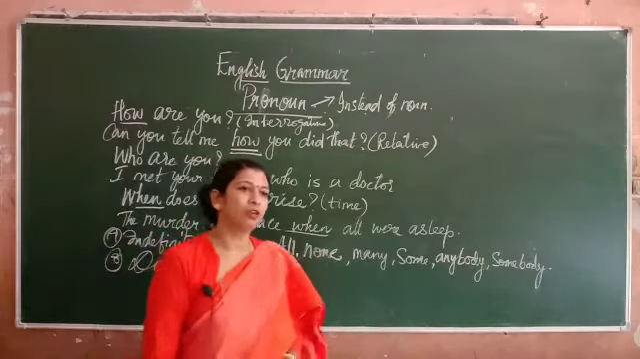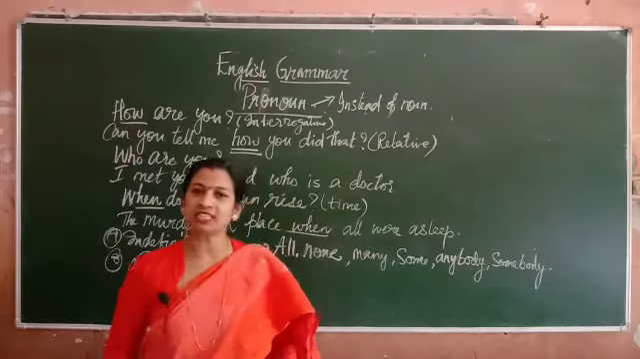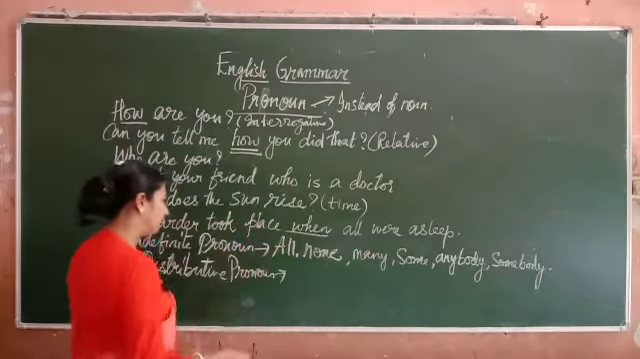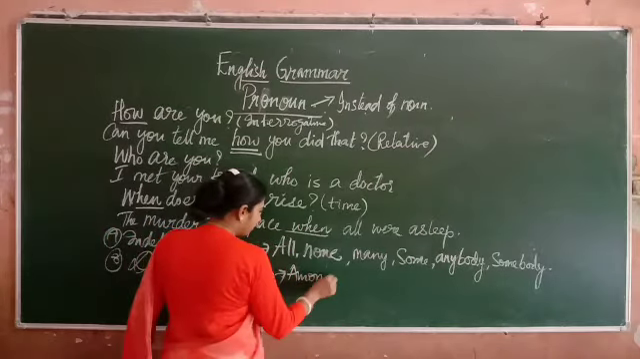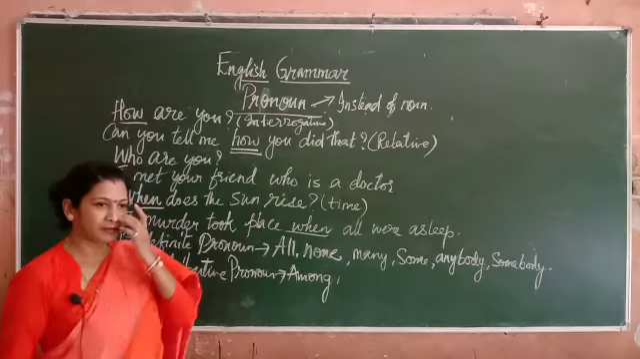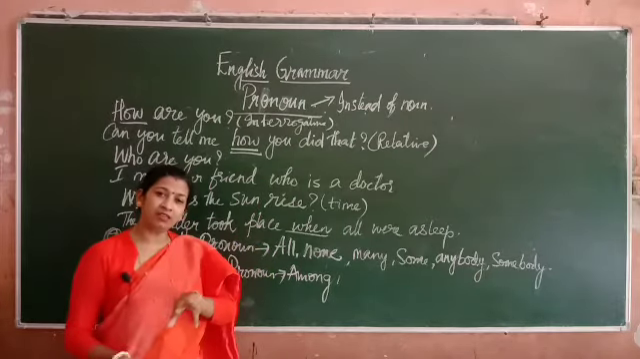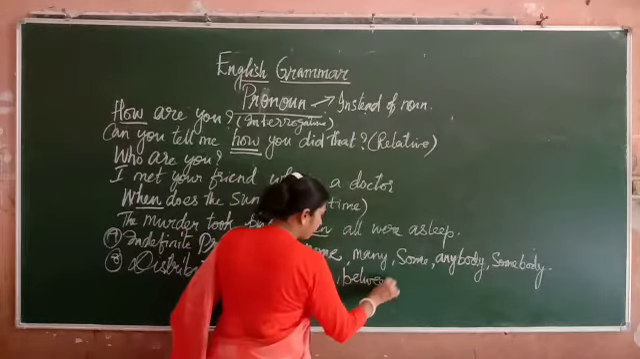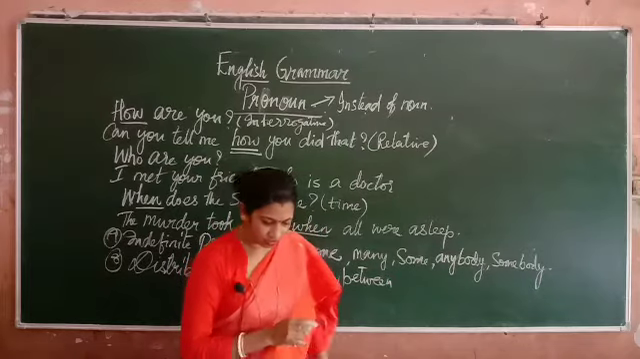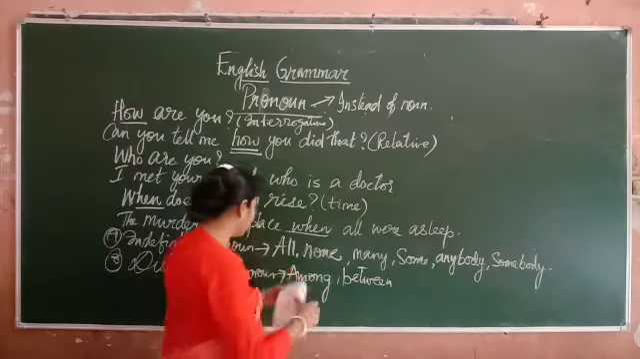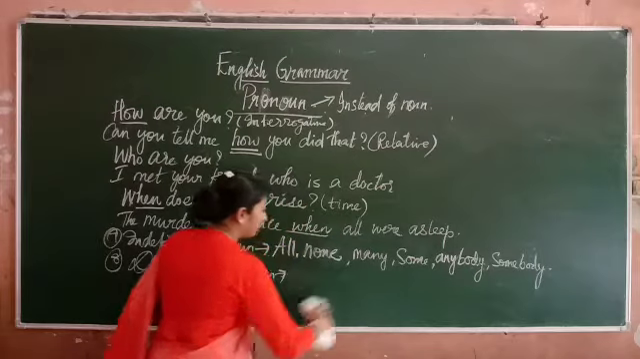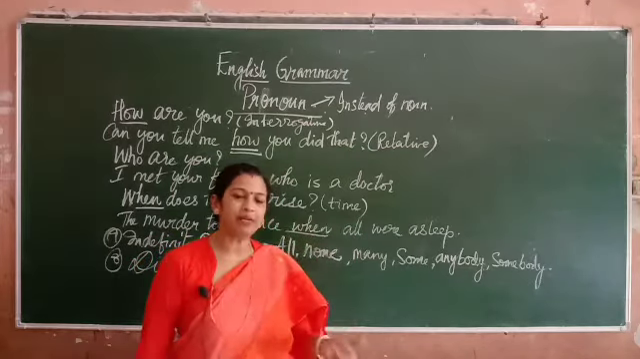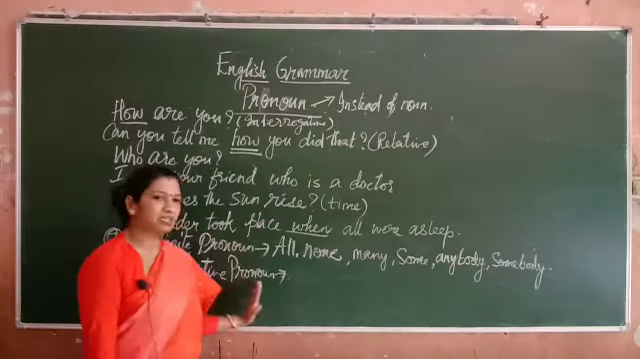Distribute the chocolates. Now on birthdays, when students bring chocolates, then the teacher says that distribute the chocolates among your classmates. So among. Distribute the chocolates among your classmates. Distribute the chocolate between two of you. So now among is used for many, and between is only for two people, but they will not come under distributive pronouns.